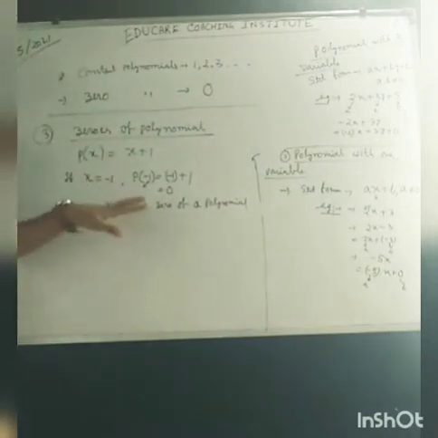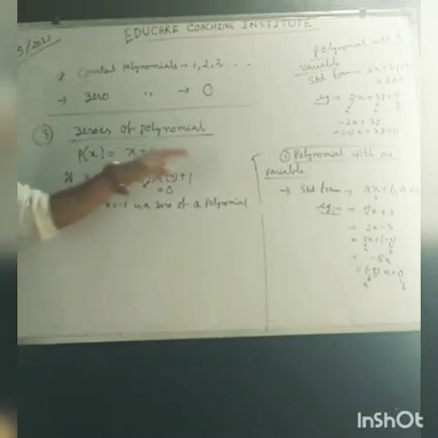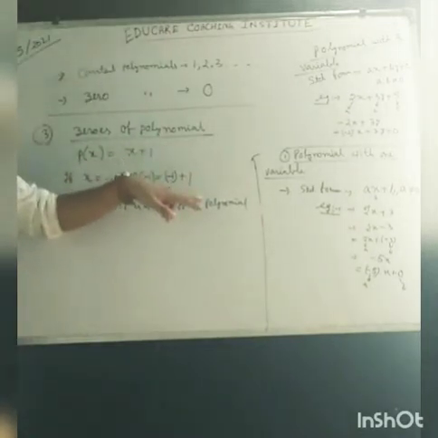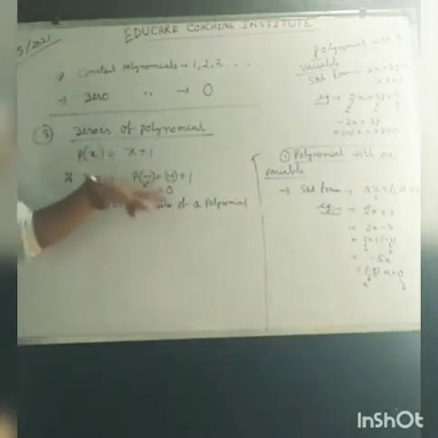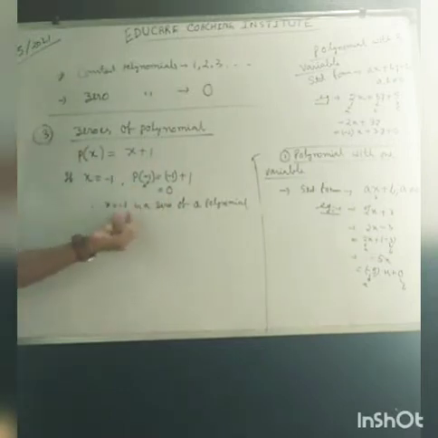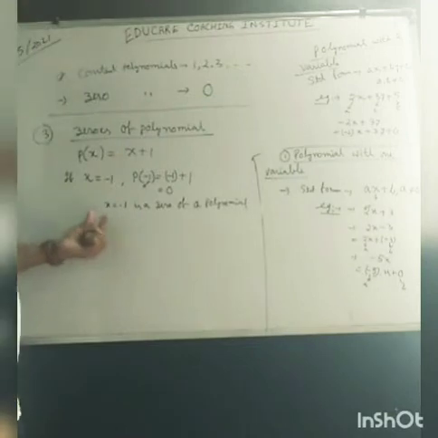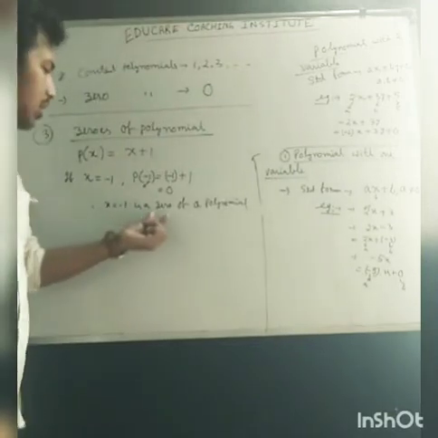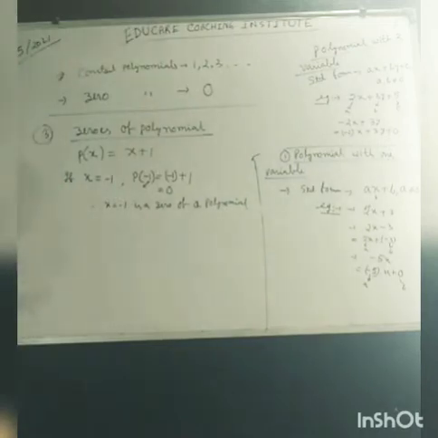For whichever values of the variable the whole polynomial becomes 0, those values of the variable, that particular x or y or z, are called zeros of a polynomial. That is the concept about zeros.